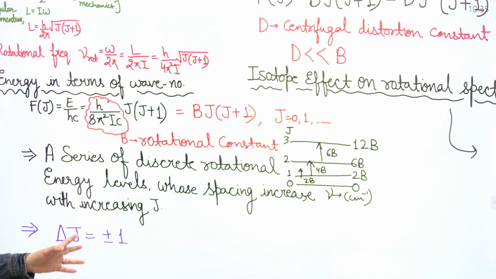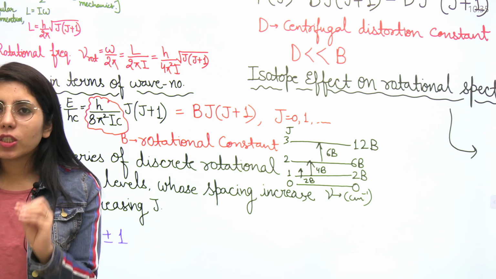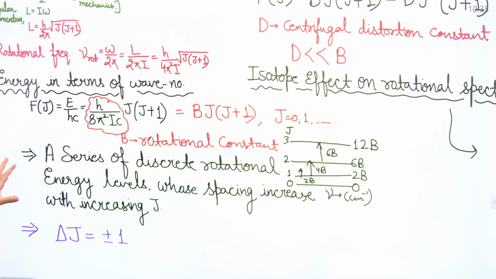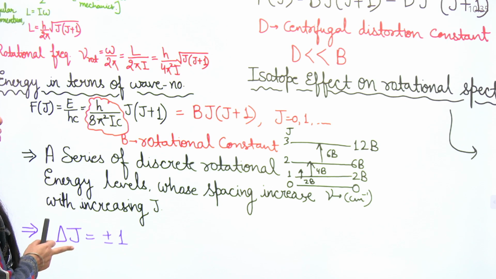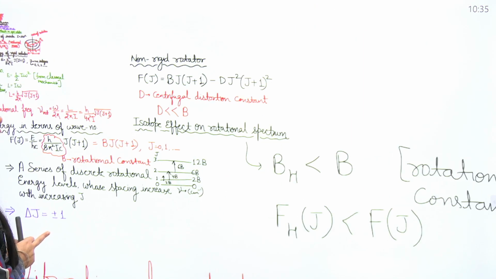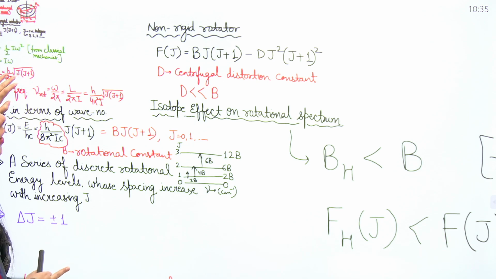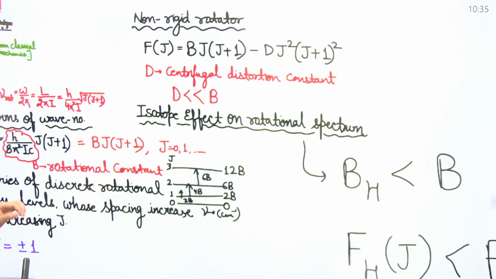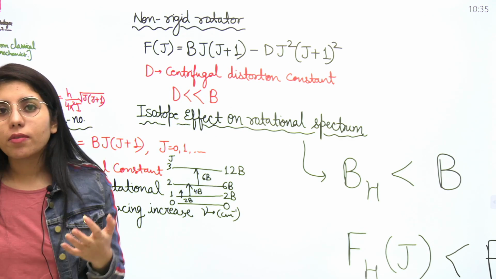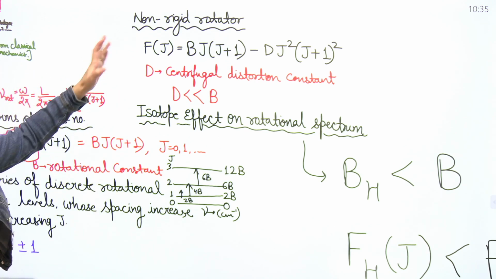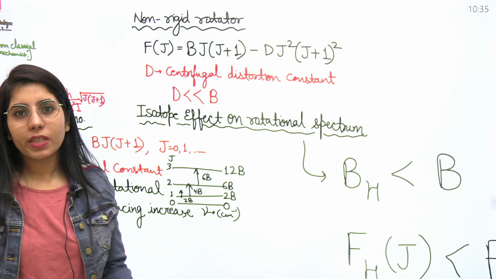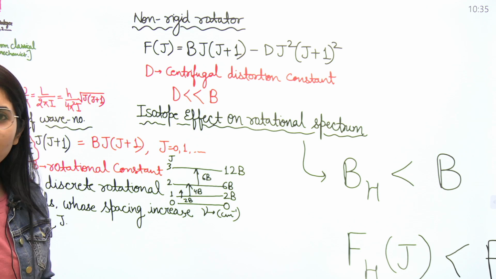Okay, so one topic was going on, which was pure rotational spectra, and all the important points we have considered corresponding to this topic. The next part is that till now we have considered the rigid rotator. Now we are going to consider the non-rigid rotator. When we are considering the non-rigid rotator, what is going to be the energy expression in terms of wave number?